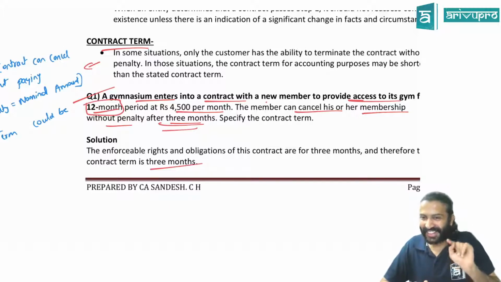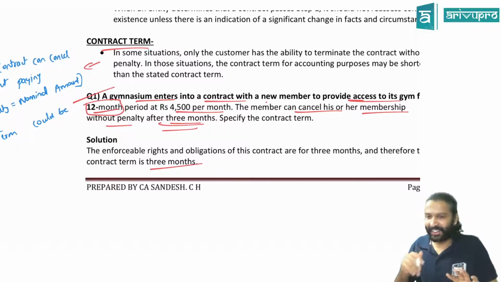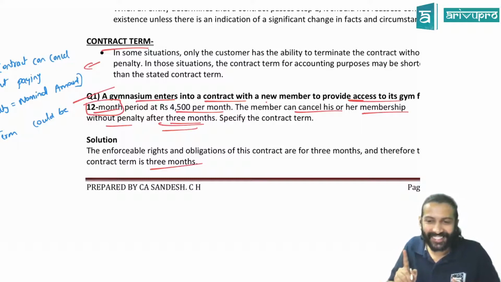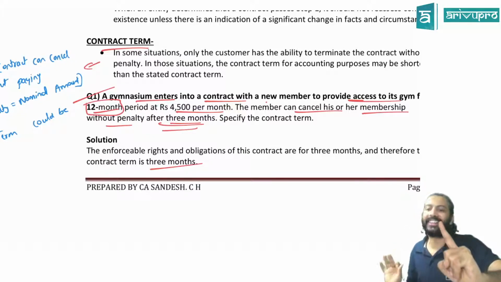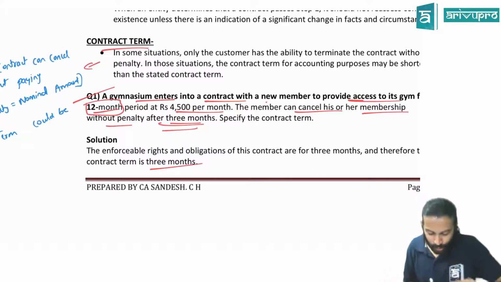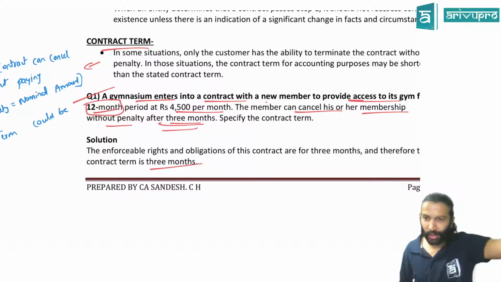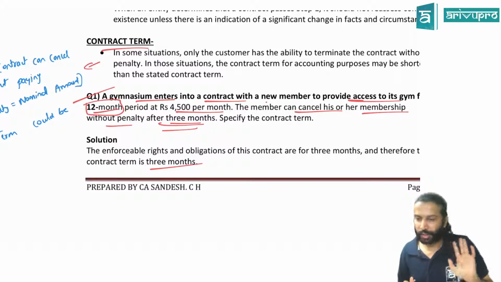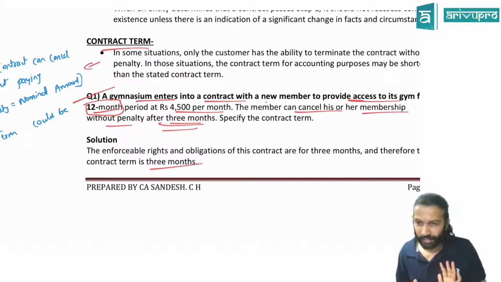See, that is a mistake. Revenue recognition will not. Don't worry about journal entry. Fair enough. How much should I recognize the revenue? That is not the point at all, because we are in which step? Step number 1. Revenue recognition is the last step. When to recognize the revenue? Should I recognize the revenue 4,000 every month? Or once after 3 months? Or after 12 months? That is the last step. Let's not go there. Wherever it is required, I'll give you the journal entry and revenue part. Fair enough? You just stick only to this point for the time being.